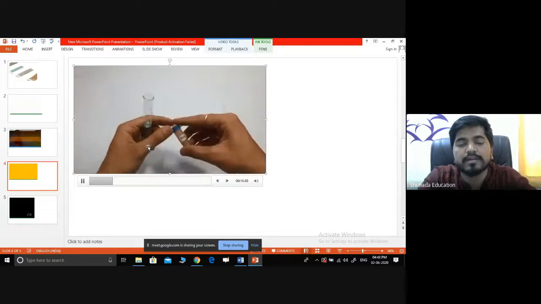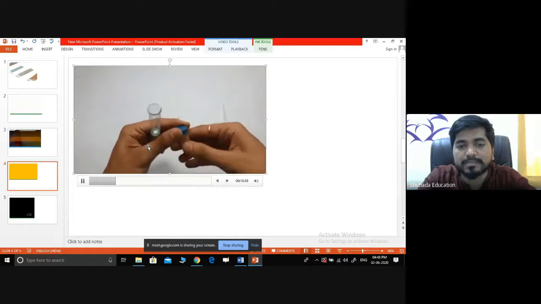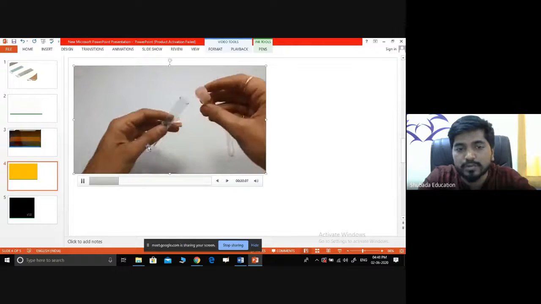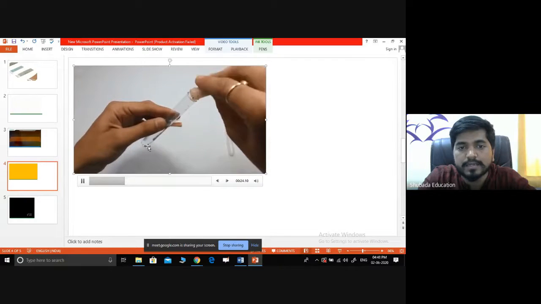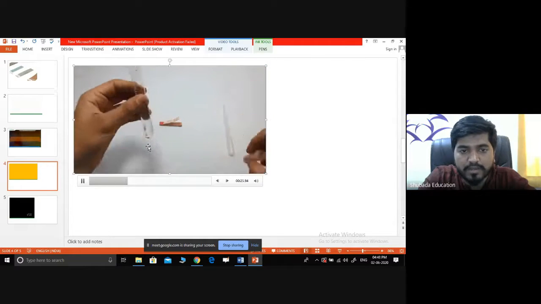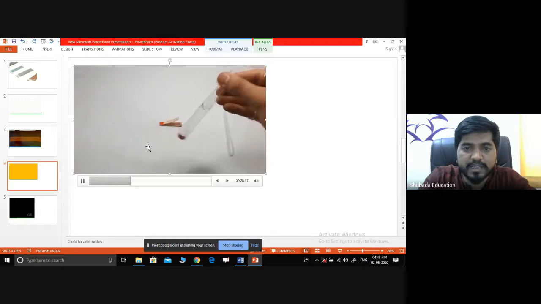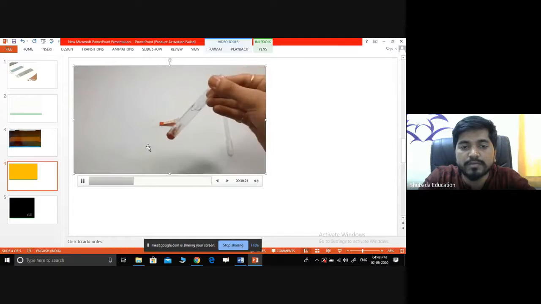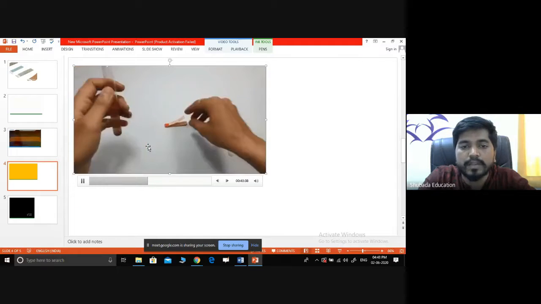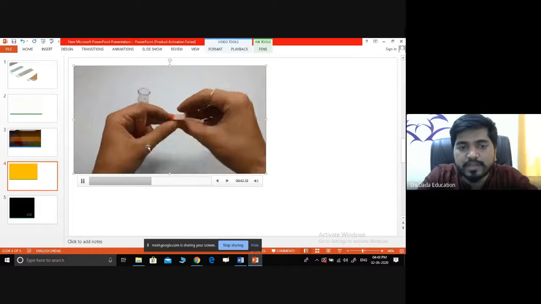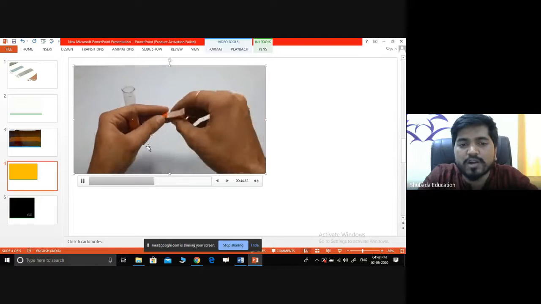After that, dissolve this rust particle in the test tube. Shake properly so that all the rust particles mix with the water. Okay, then we can check whether this metal is rusted or not.